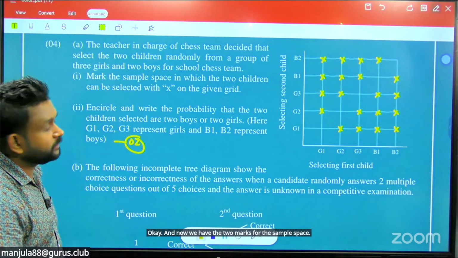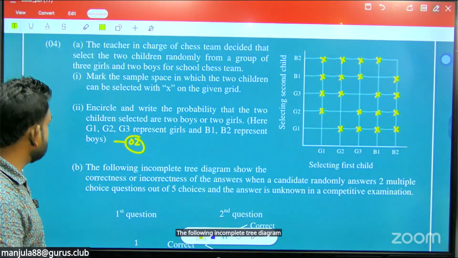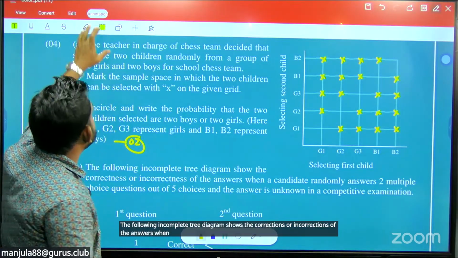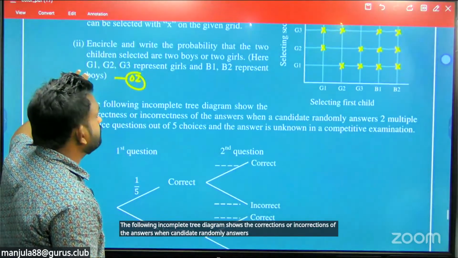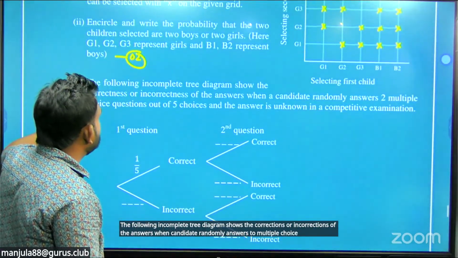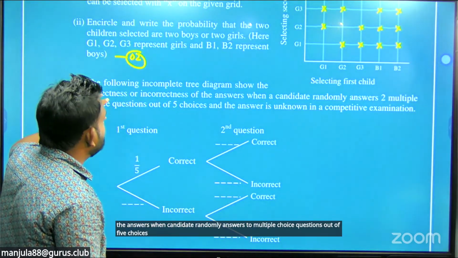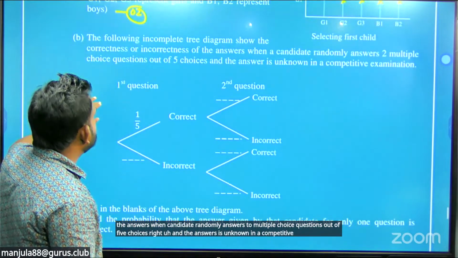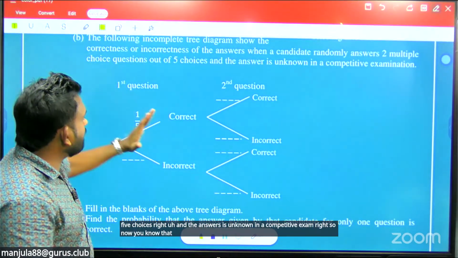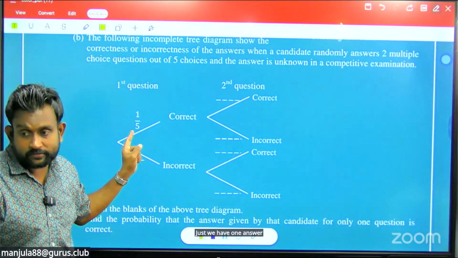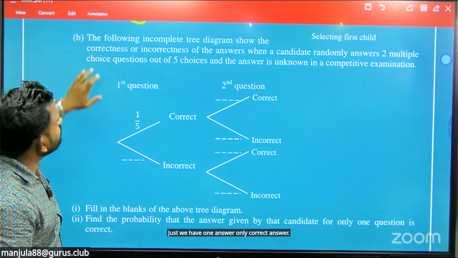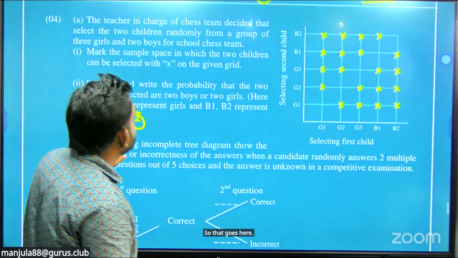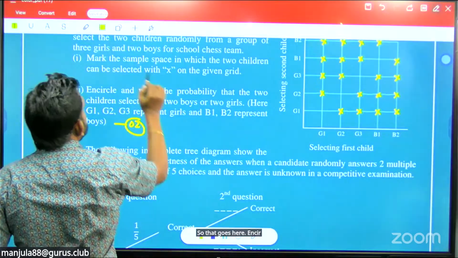The following incomplete tree diagram shows the correct or incorrect answers when a candidate randomly answers multiple choice questions with 5 choices, right? And the answers are unknown in a competitive exam, right? So now you know that there is only one correct answer, right? Then there are words here. Encircle... do you have any questions? So here there are 2 marks.